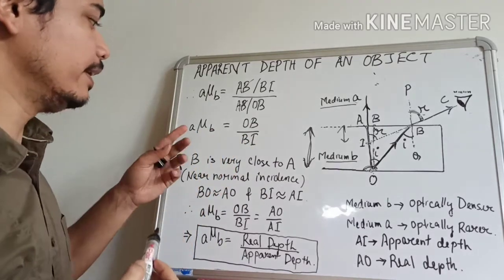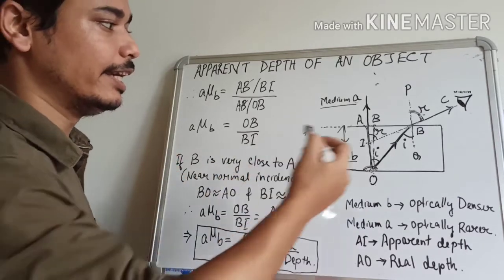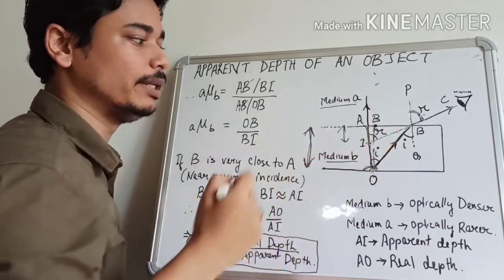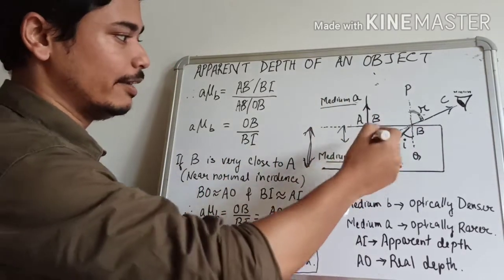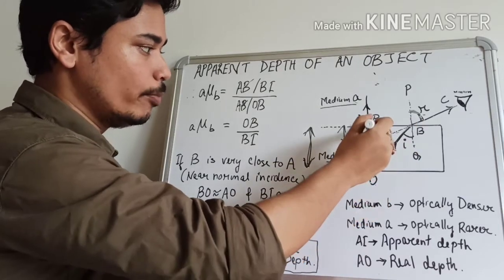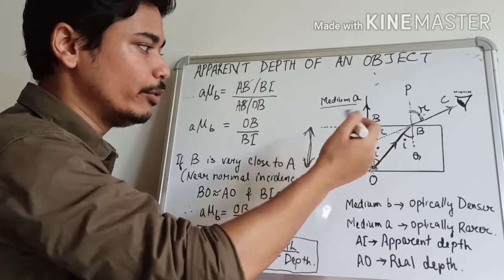Now, if the point B is very close to the point A, suppose this is the point B, then the distance OB and the distance OA will be almost equal.